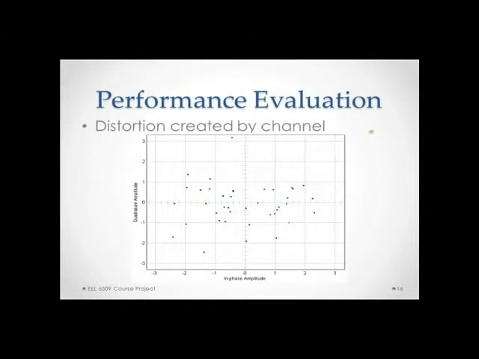Then I examined the RX scatter plot of the received signal. As we know from BPSK, we expect one dot at -1 and another dot at +1. As you can see, there was a wide range in the received signal, indicating plenty of distortion created by the channel.